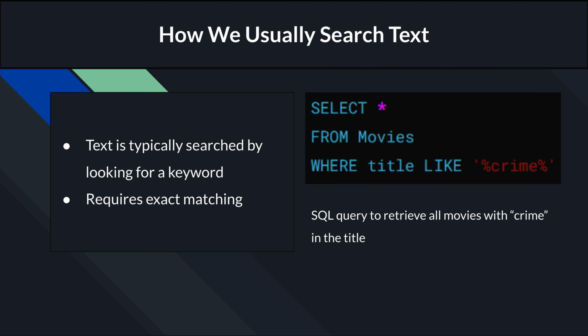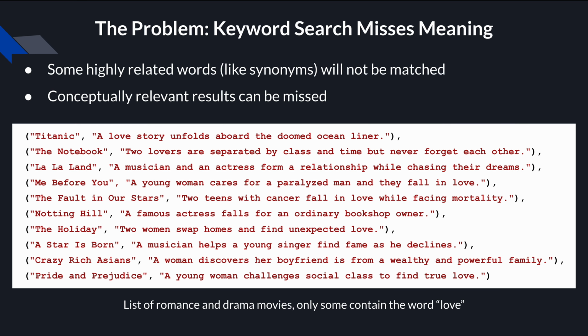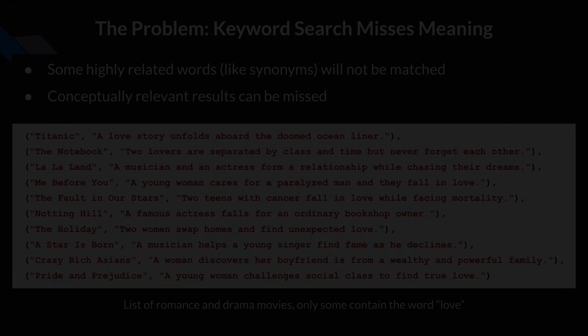It's a frustrating limitation of how most systems work today. In most relational databases, text search is still being done using keyword matching. The database checks whether the query word appears in the text, and if it doesn't, that entry is ignored. This is fine for some types of data, but not for natural language. Two pieces of text can be very similar in meaning, while sharing few or no exact words. As a result, relevant information can exist in a database, but remain hidden simply because the wording doesn't line up.